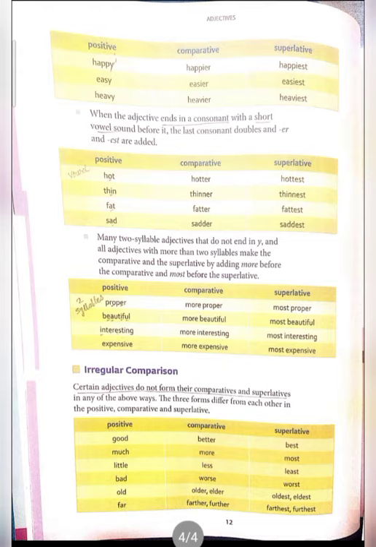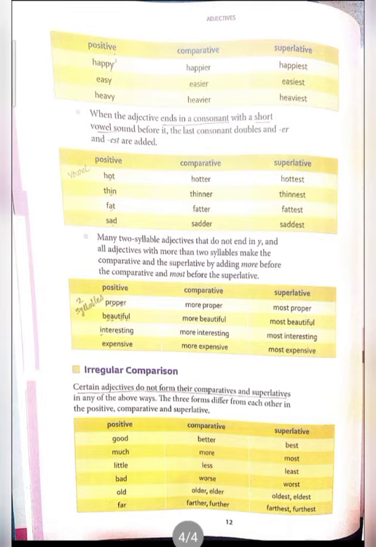What we did here in the comparative and superlative degrees is we skipped the y and wrote i instead, and as usual in the comparative degree we use er and est. In this way we have happy, happier, happiest. Which change did we make here? Instead of y we have written i, then er, and i, est in the superlative. See the second example, easy. The word easy ends with y.